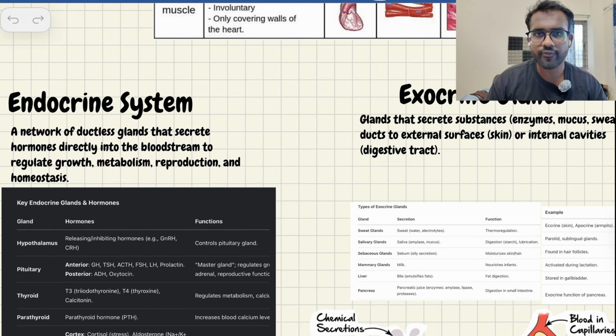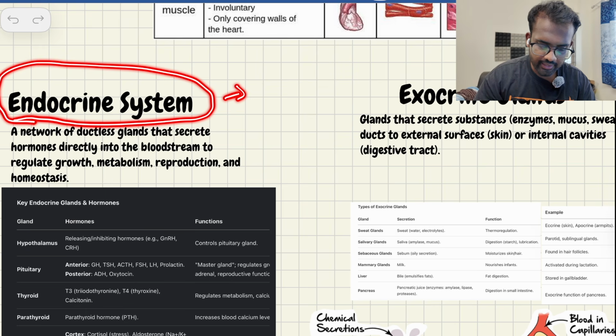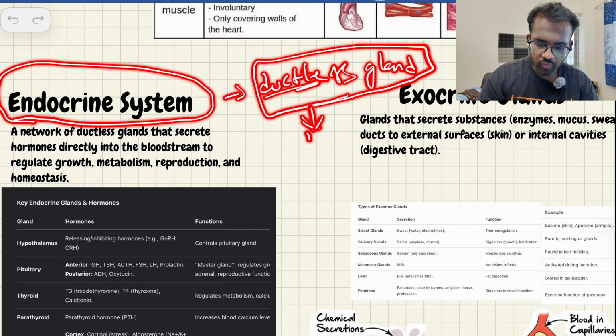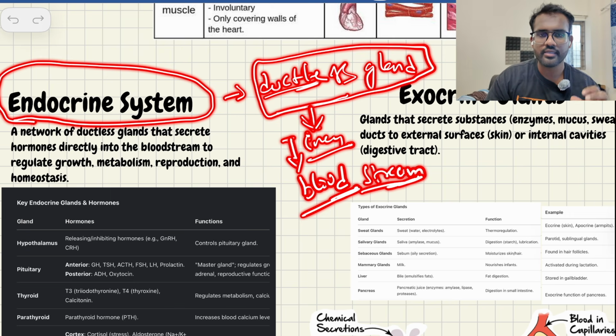We'll discuss the topic of endocrine glands. What is an endocrine gland? The gland doesn't contain ducts. It is also called a ductless gland. Ductless means the hormones or enzymes produced by the endocrine gland are secreted directly into the bloodstream. Through the blood, the hormone reaches a particular site for its function. So it is called a ductless gland.